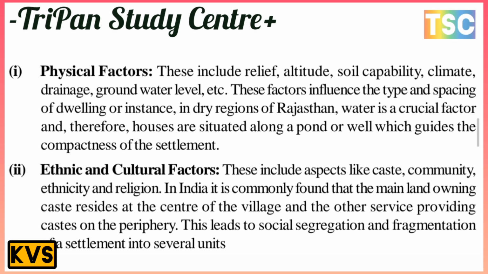The second factor is ethnic, meaning the cultural factor. This includes aspects like caste, community, ethnicity, and religion. In India, it is commonly found that the dominant caste resides at the center of the village, and the other service-providing castes live in the periphery. This leads to social segregation and fragmentation of settlement into several units.